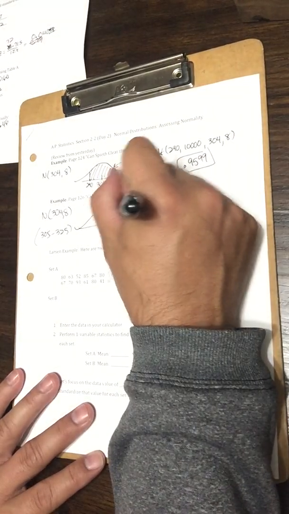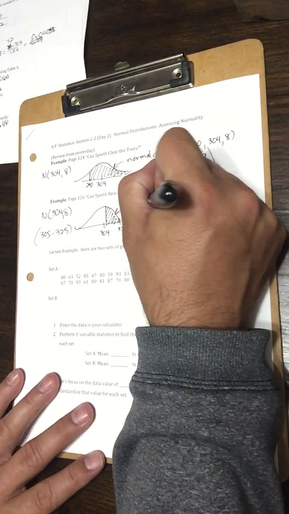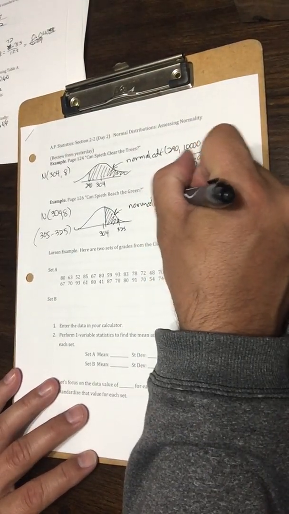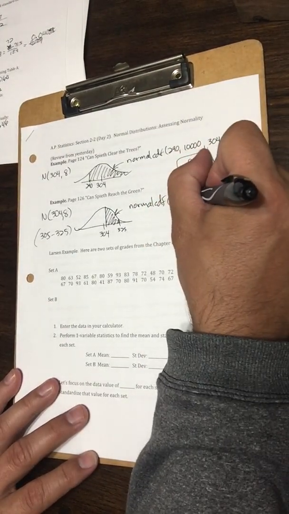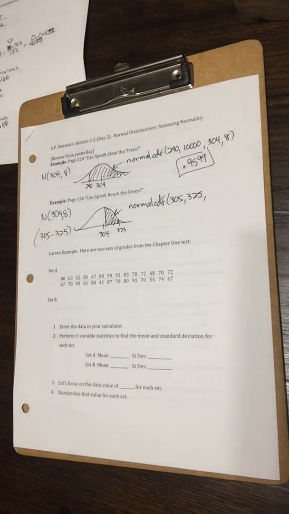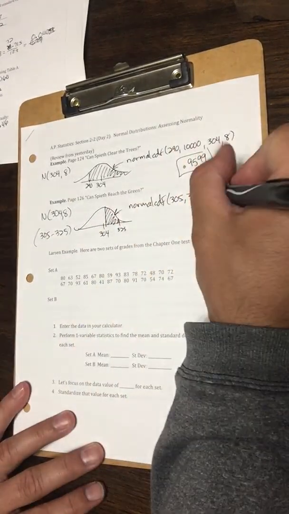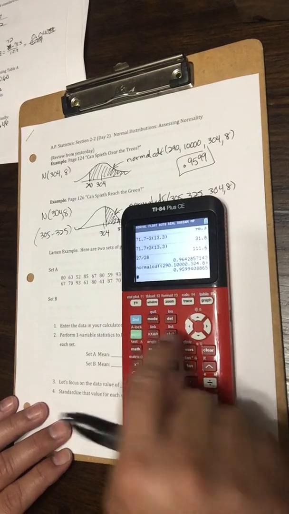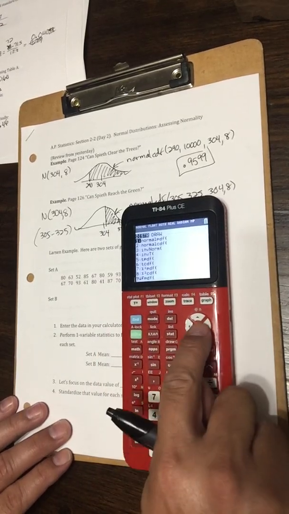Okay, that is going to be a normal CDF that starts at 305, and then it ends at 325. Since they're giving me a beginning and an end to my interval, I don't need to put some big random number in there. The mean is 304, and the standard deviation is 8. So I go to my calculator, and I hit second and variables to get the distribution menu.